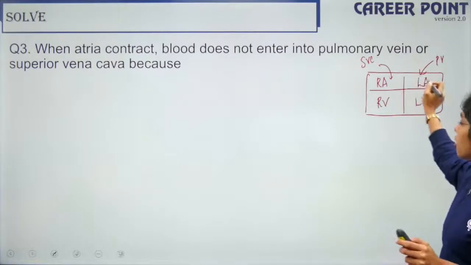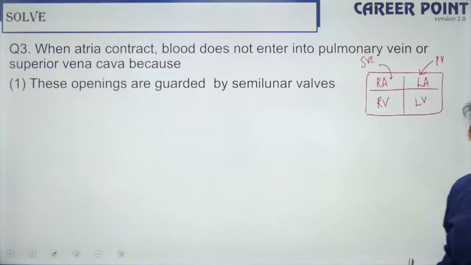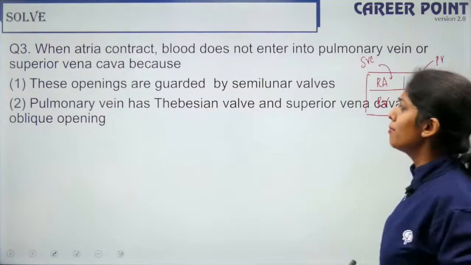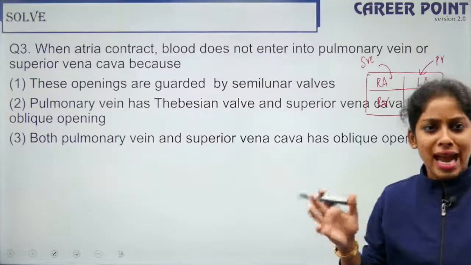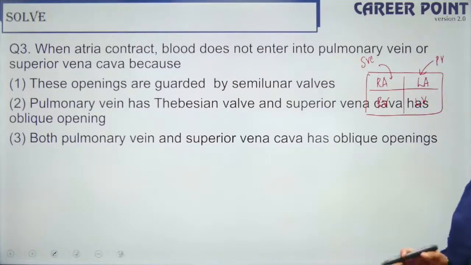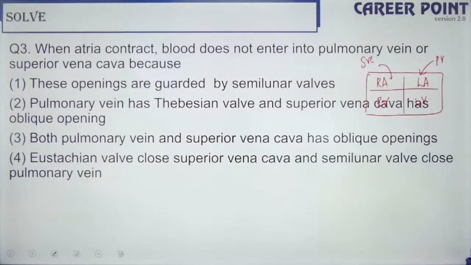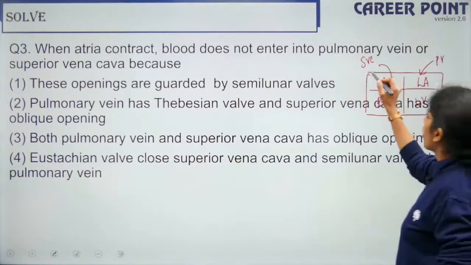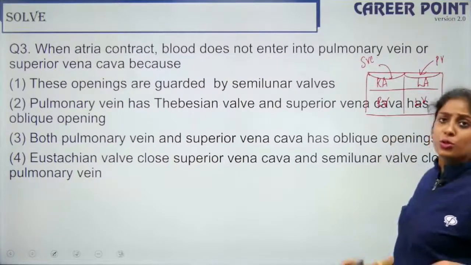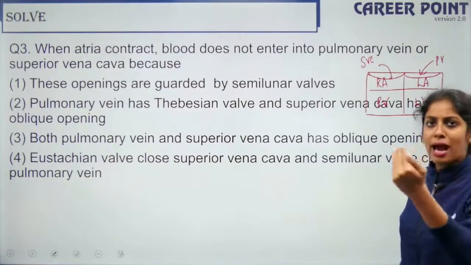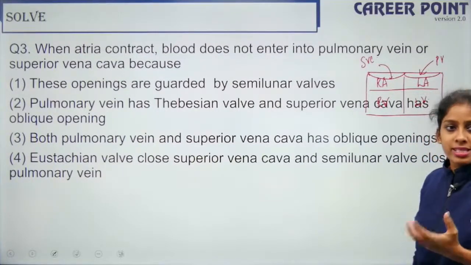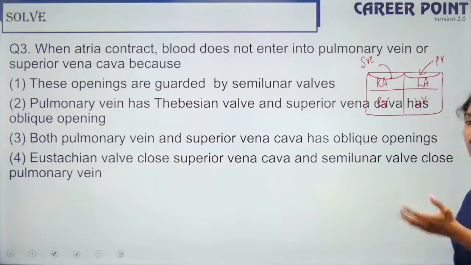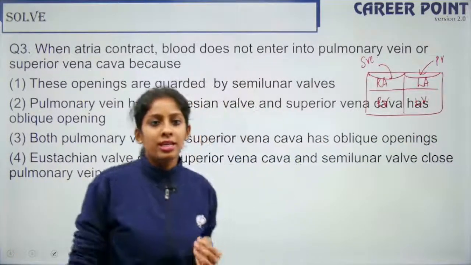So from the atria, it does not go in the reverse direction because these openings are guarded by, say, semilunar valve. Pulmonary vein has a semilunar valve and superior vena cava has an Eustachian valve. Both pulmonary vein and superior vena cava have openings. Eustachian valve closes the superior vena cava and semilunar valve closes the pulmonary vein. But we never spoke about a valve here, so this question looks new to us. Then how does the heart prevent the backflow from the atria into the pulmonary vein or into the superior vena cava? So the question makes sense, right? Now what do you think is your take from all the 4 options? Yes, quick.